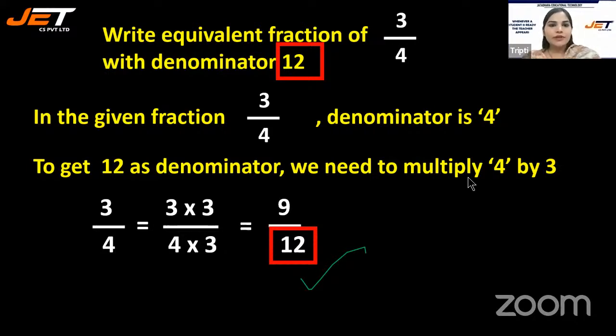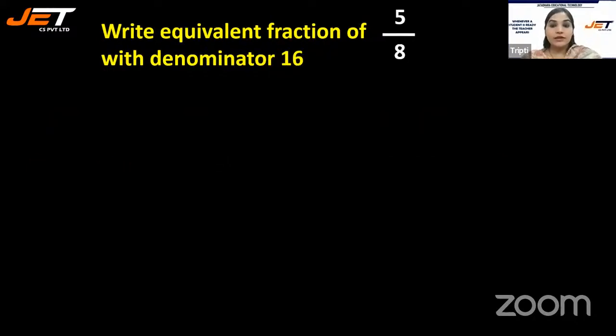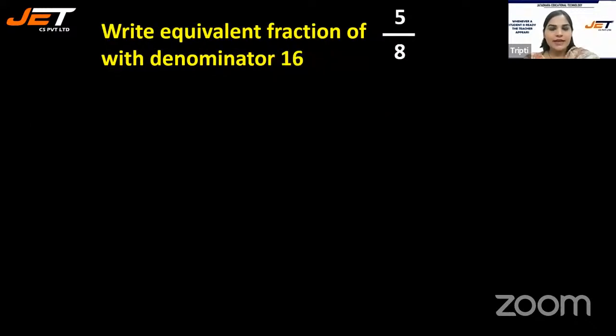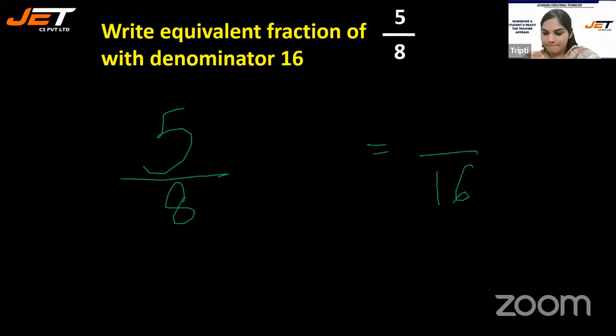Similarly, another question we have. Remember, we have to multiply both numerator and denominator by the same number. Now I want you to write the equivalent fraction of 5 by 8 and the denominator should be 16. The denominator should be 16. What will you do? From 8, how can I get 16?